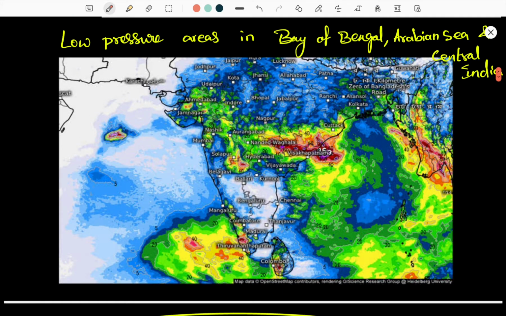Now, one more reason is that we faced a cyclone called Cyclone Gulab at the very start of October, in Visakhapatnam.